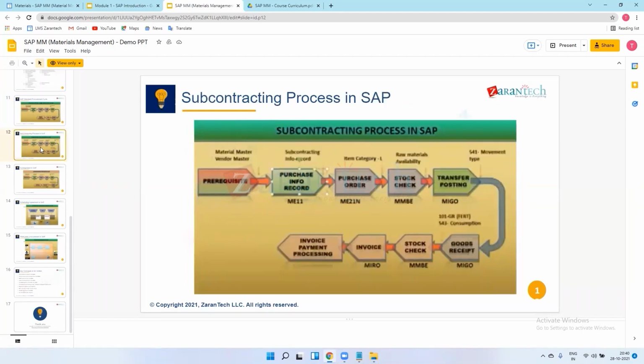So there is also one big chapter, the subcontracting process. What is in this? We will send a raw material, one type of sheet, to the vendor. The vendor will process that sheet and convert it into the finished product. Suppose we have sent one sheet and they receive that sheet, and by using machines, there are some machines, pressing machines.